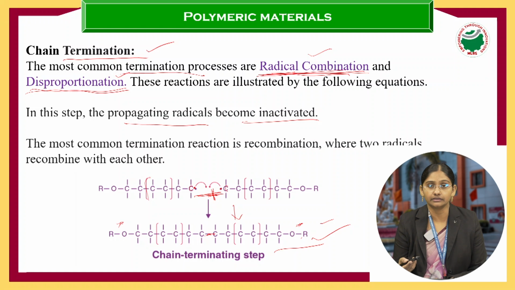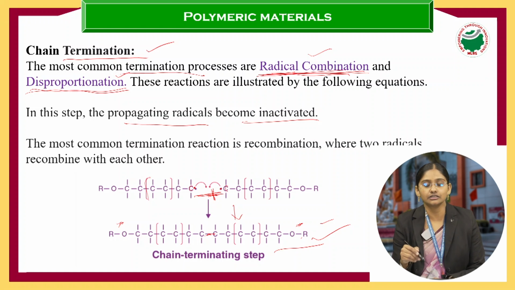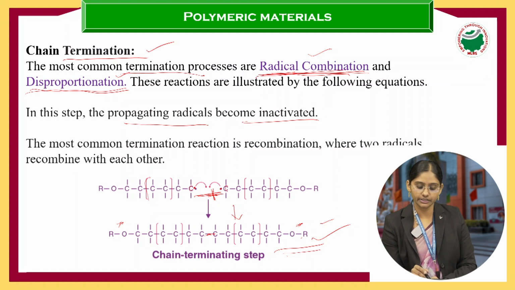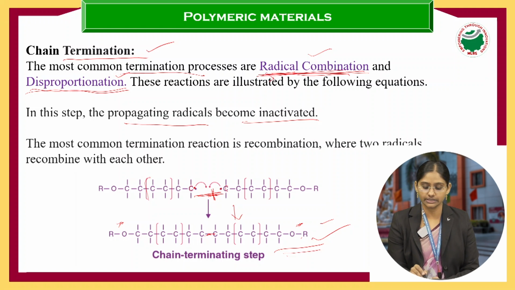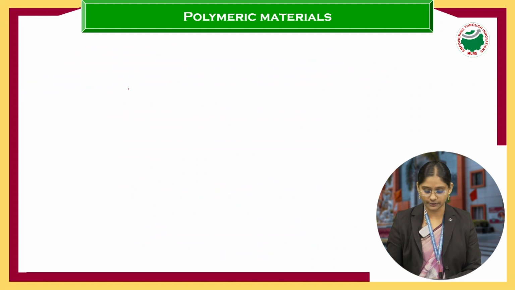Because the free radical is not there, it cannot react with another monomer. Like this, the chain termination reaction takes place. Now it leads to the formation of a dead polymer. Clear? So chain termination takes place in two steps: one is radical combination and the second one is disproportionation.